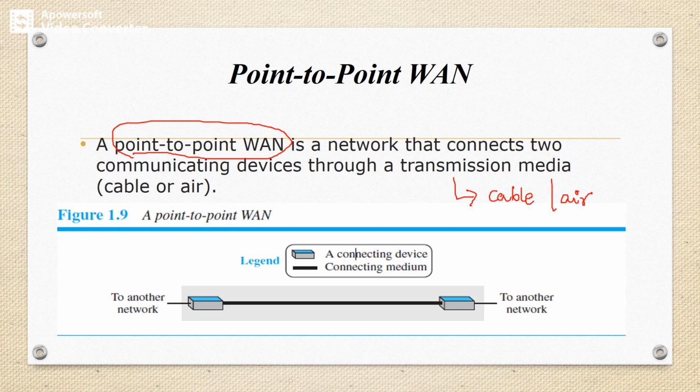So this is one network, and here we have one more network. These networks can be connected through the communicating devices. The communicating device will have its own transmission medium. The transmission medium may be either cable or air.